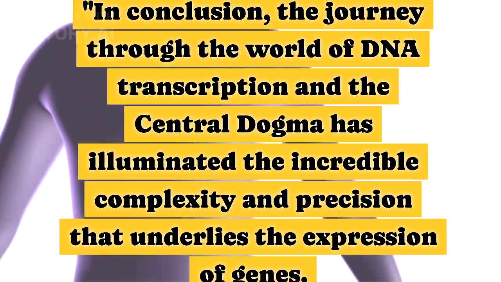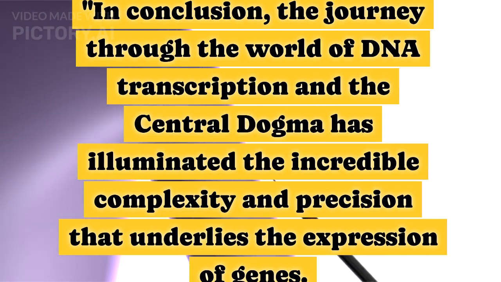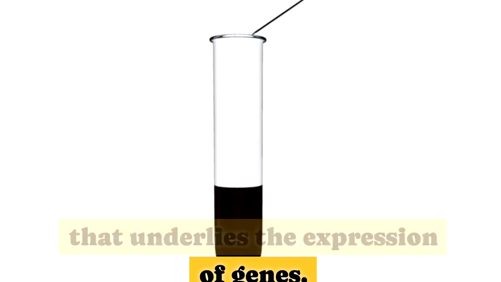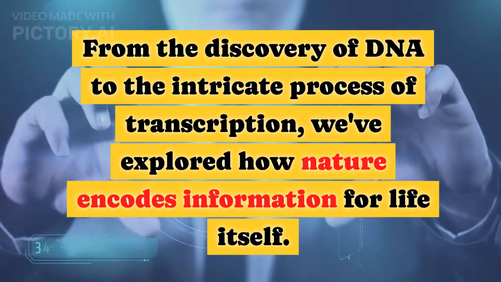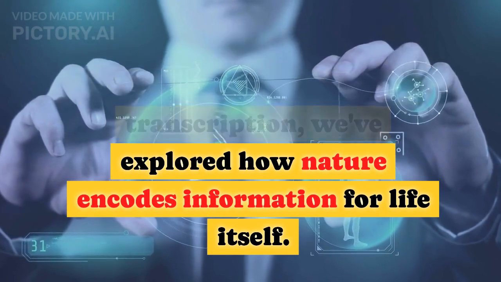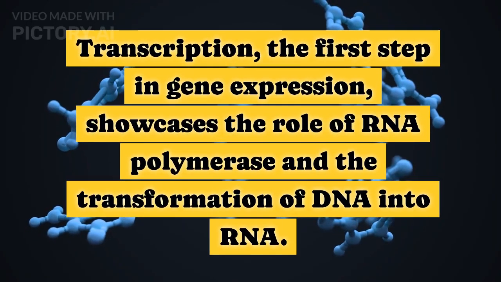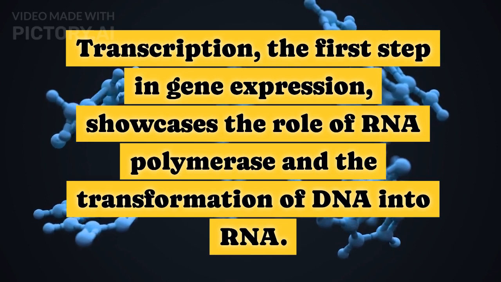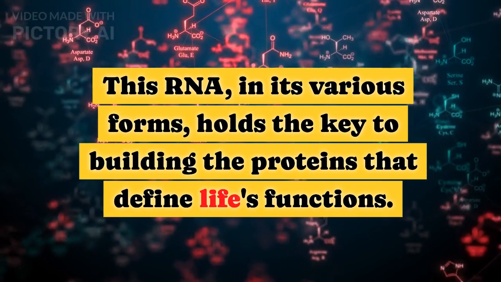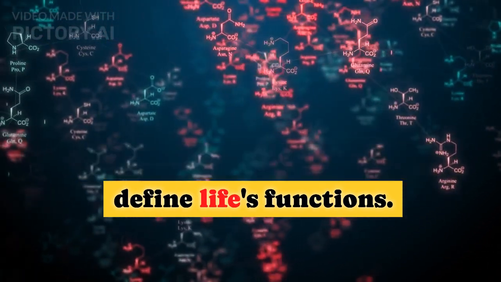Ecosystems. In conclusion, the journey through the world of DNA transcription and the Central Dogma has illuminated the incredible complexity and precision that underlies the expression of genes. From the discovery of DNA to the intricate process of transcription, we've explored how nature encodes information for life itself. Transcription, the first step in gene expression, showcases the role of RNA polymerase and the transformation of DNA into RNA. This RNA, in its various forms, holds the key to building the proteins that define life's functions.